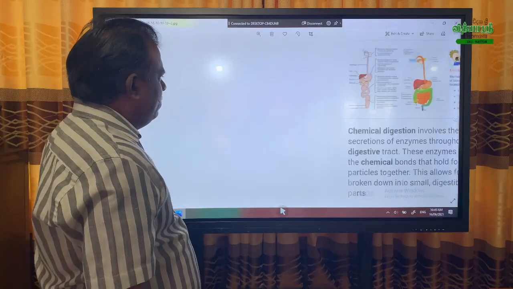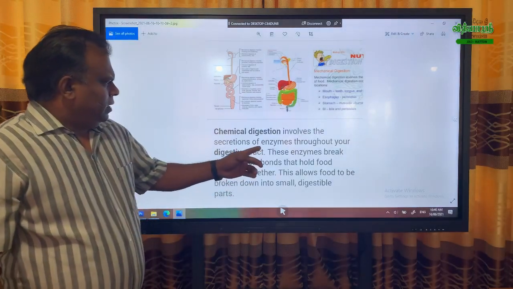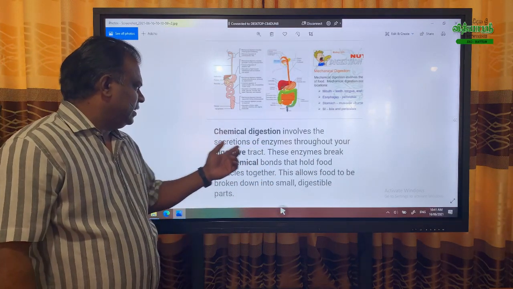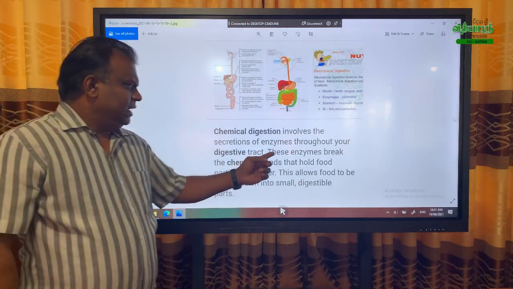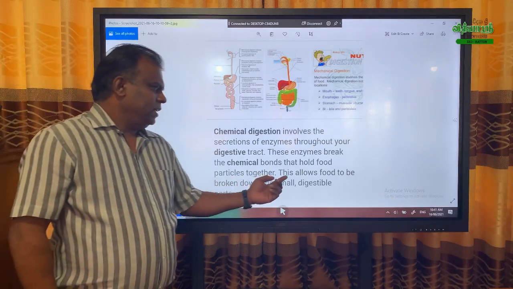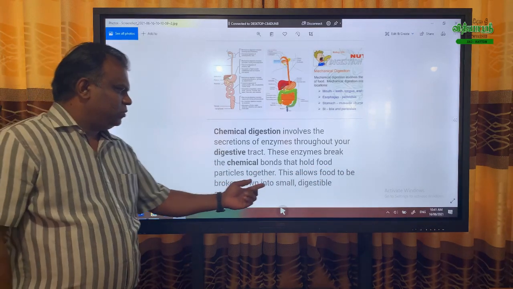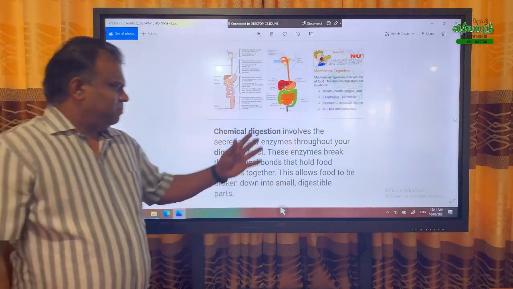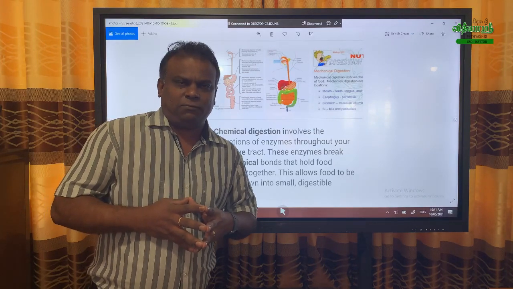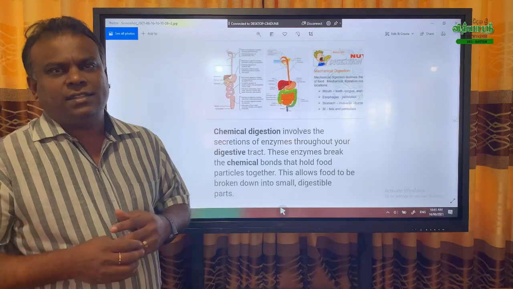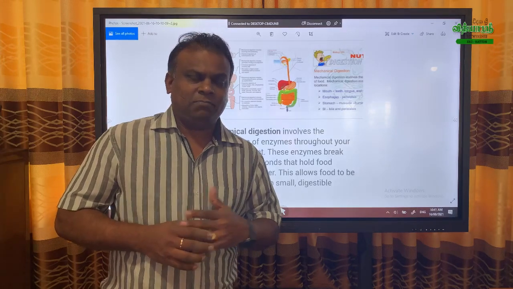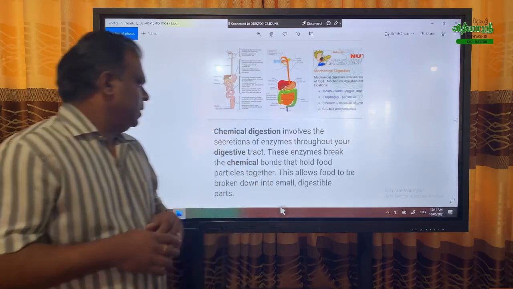Chemical digestion means there is secretion of enzymes through your digestive tract. These enzymes break the chemical bonds that hold food particles together. This allows food to be broken down into small digestive parts. In brief, the food reacts chemically so it is easy to absorb by the blood circulatory system. The place of absorption we call the small intestine. The first part of the small intestine. Okay.